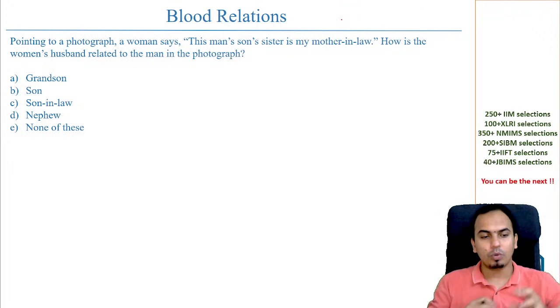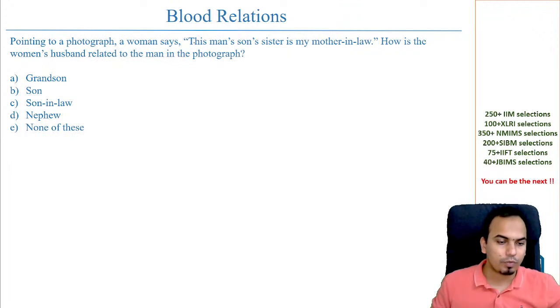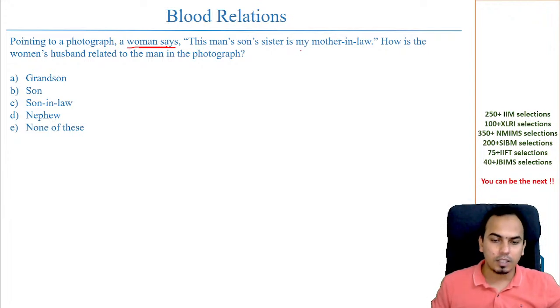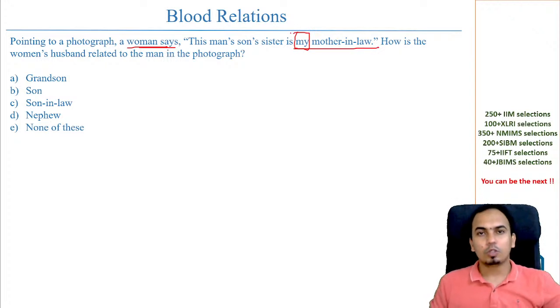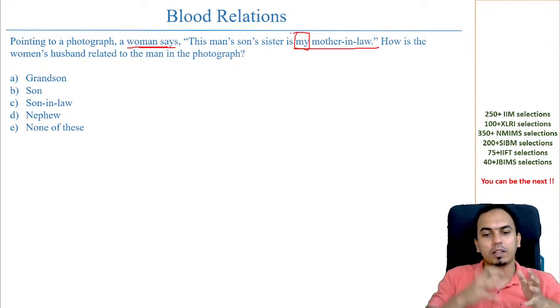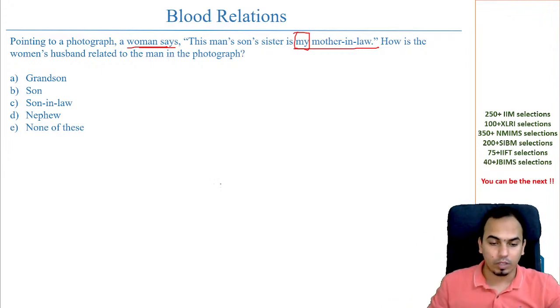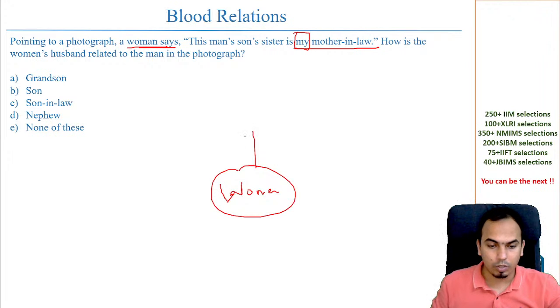Now, if I do a quick question on this, pointing to a photograph, a woman says... Whenever someone says something, you have to consider this part, which is the speaker's statement, so that you get an anchor. Like woman's mother-in-law, you know that is what you have to plot now. So let's say this is the woman, I'm drawing a circle on this, and the woman's mother-in-law is what you're looking at.